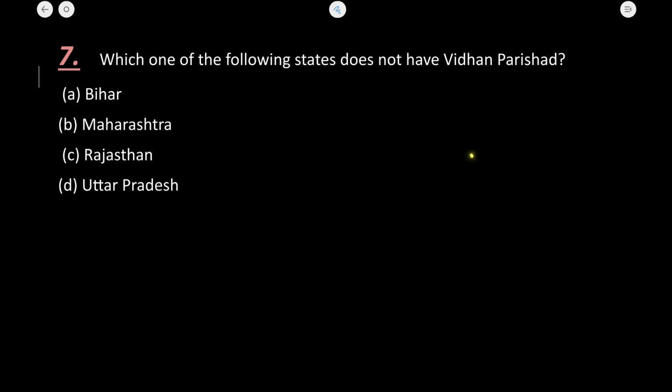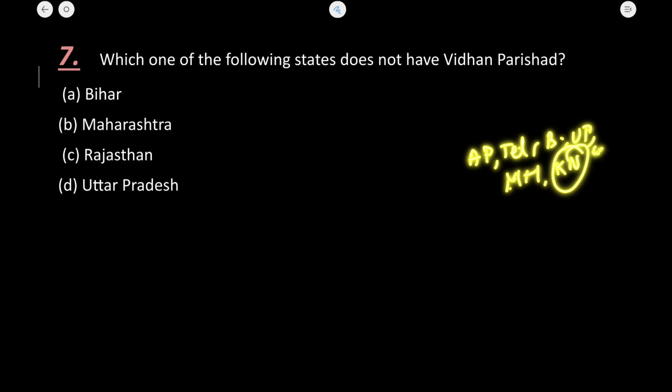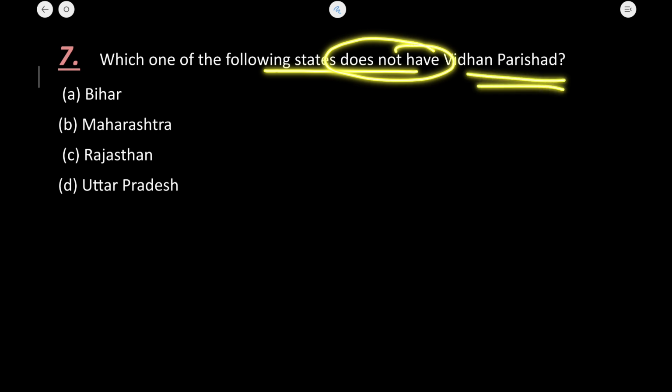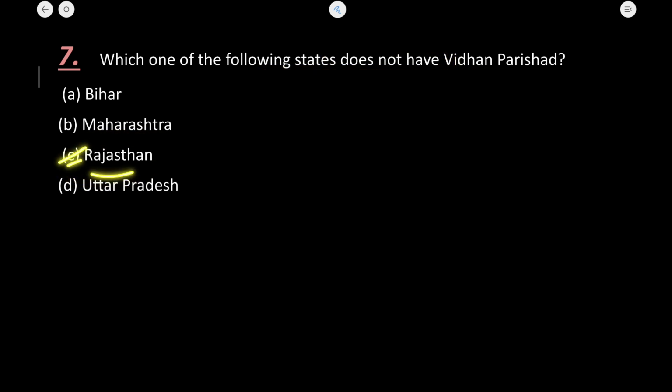ठीक है, कौन सा हो गया हमारा? आंध्र प्रदेश हो गया, then there is तेलंगाना, बिहार, यूपी, महाराष्ट्र and then 2, 3, 4, 5 and then yes कर्नाटका. ठीक है, so the question is asking which of the following states does not have विधान परिषद. तो बिहार has it, महाराष्ट्र and यूपी has it, राजस्थान does not have a legislative council. So C is the right answer here.